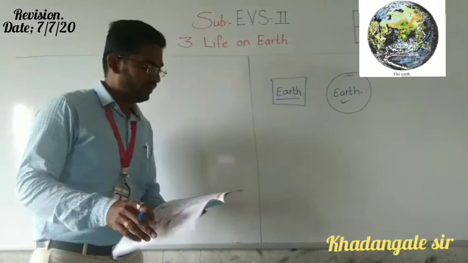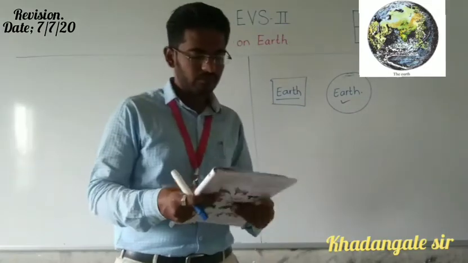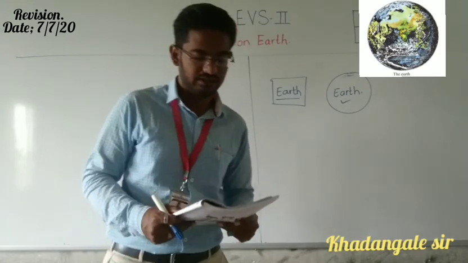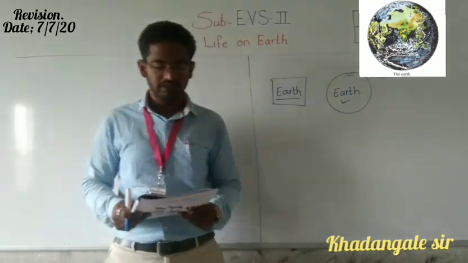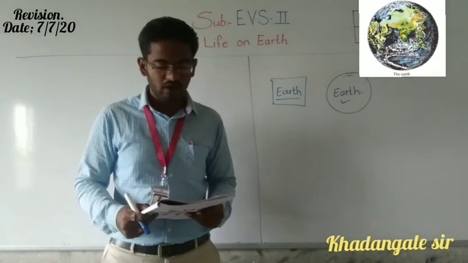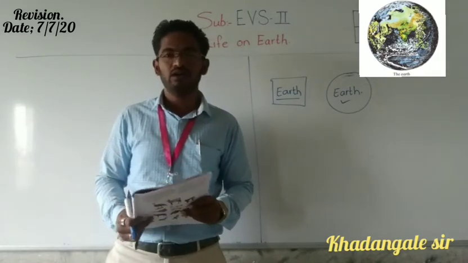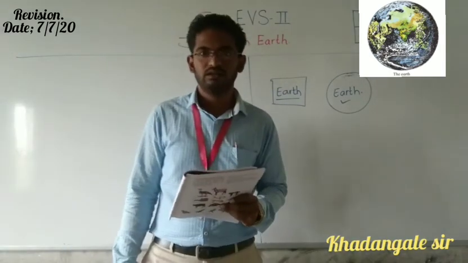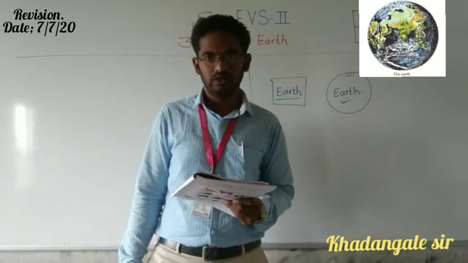In this chapter we are going to learn 3 points. How many points are there? 3 points. The first one is formation of the Earth, then beginning of the life on Earth, and the animal world on the Earth. This one we are going to learn today.